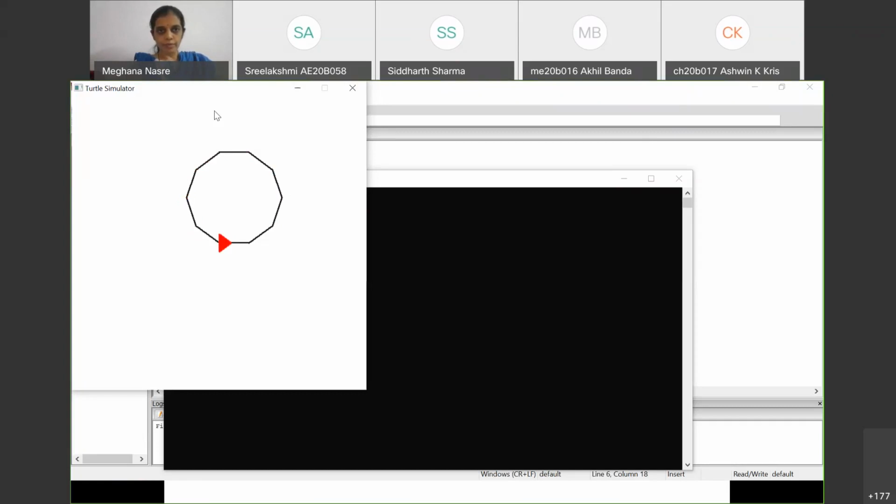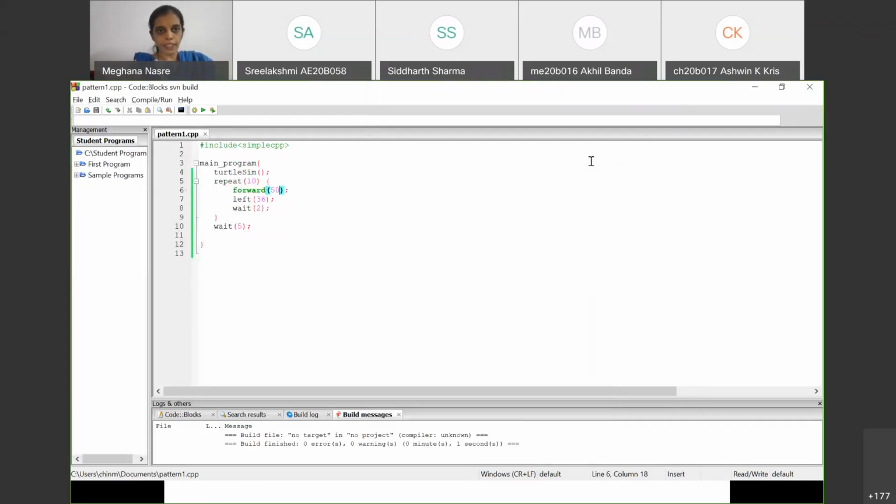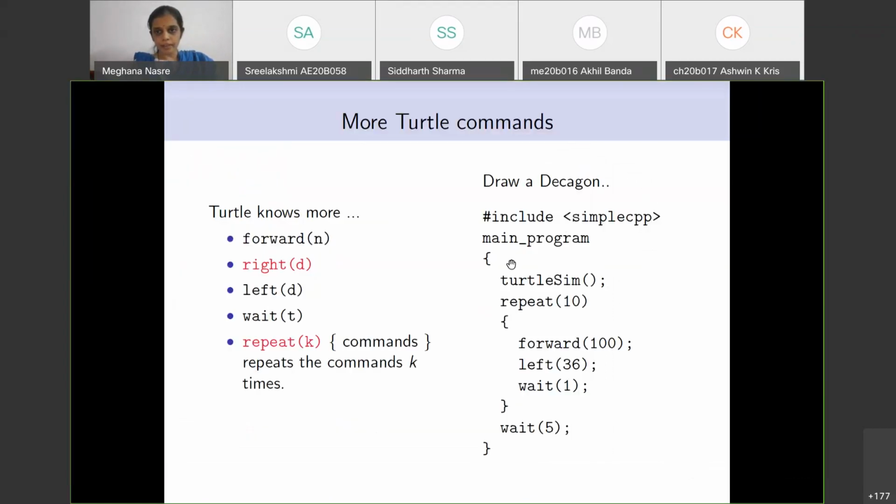And this is where the program stops, and it's allowing us to view it for 5 seconds. So this is how you can use the repeat command or the loop to keep doing the same set of tasks again and again. And this is how you could draw polygons of different sides, and therefore you can also try to draw an object which looks almost like a circle. Okay, any questions here? I have not seen what is in the chat.